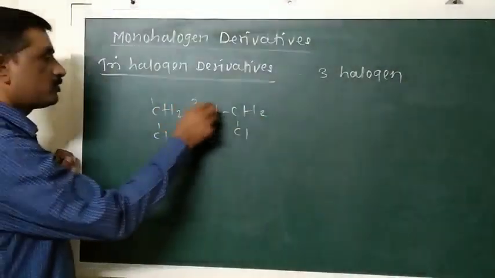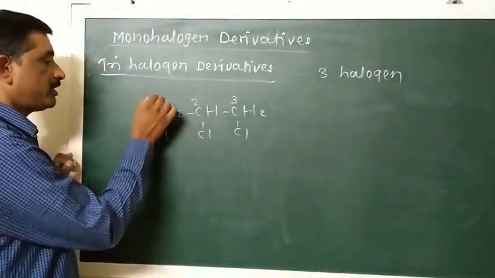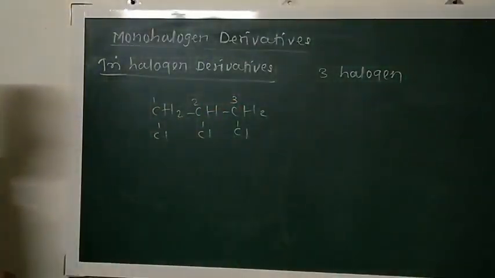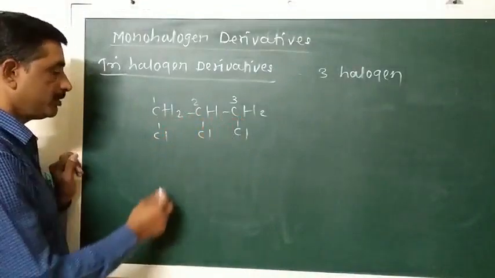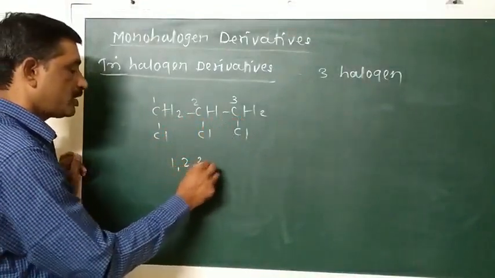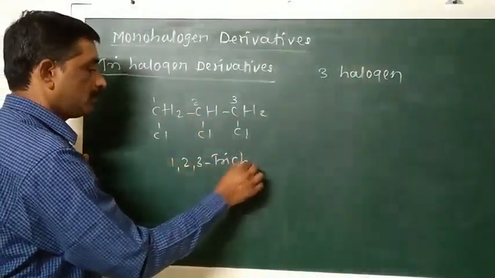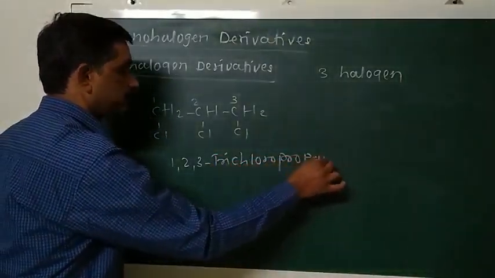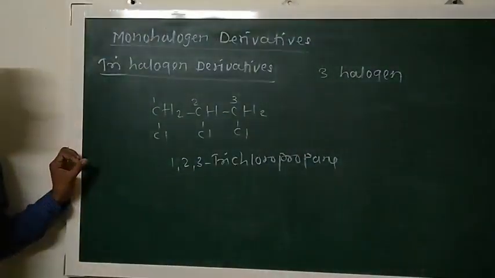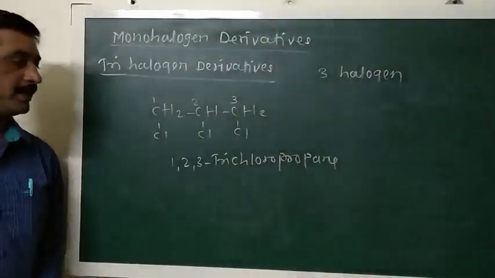Here there are 1, 2 and 3 carbon atoms, so the parent compound is propane. Halogen atoms are attached to the first, second and third carbon atom. So 1, 2, 3-trichloropropane is the example of trihalogen derivatives.